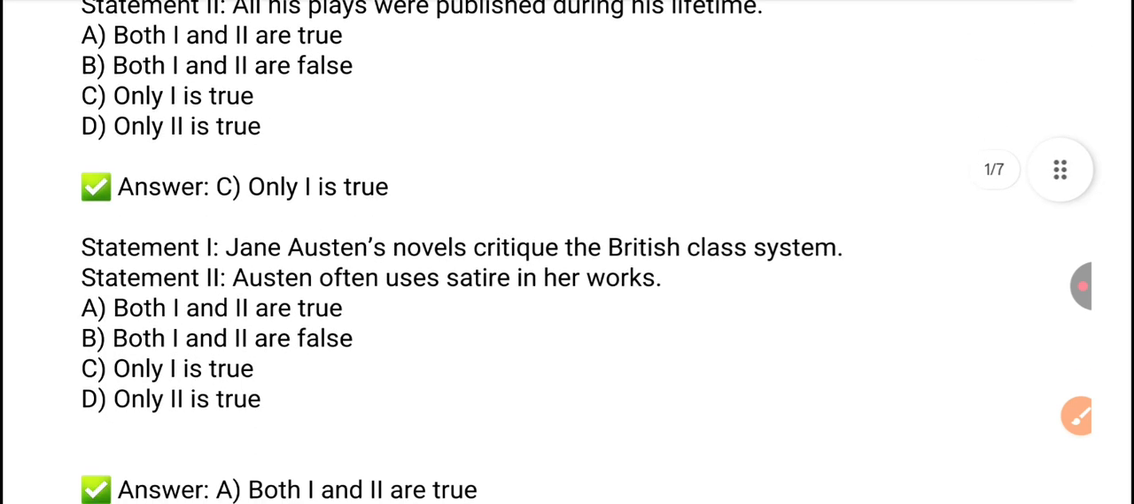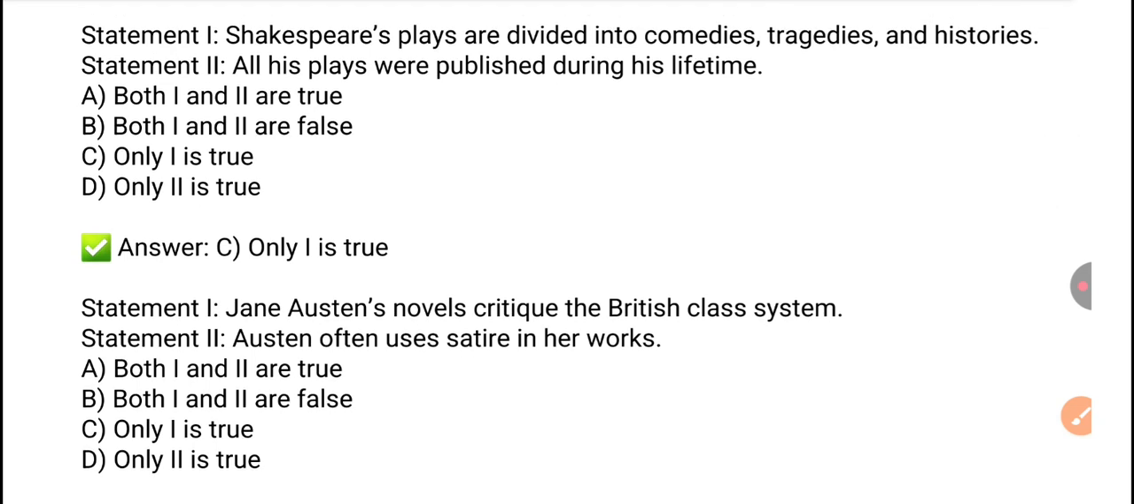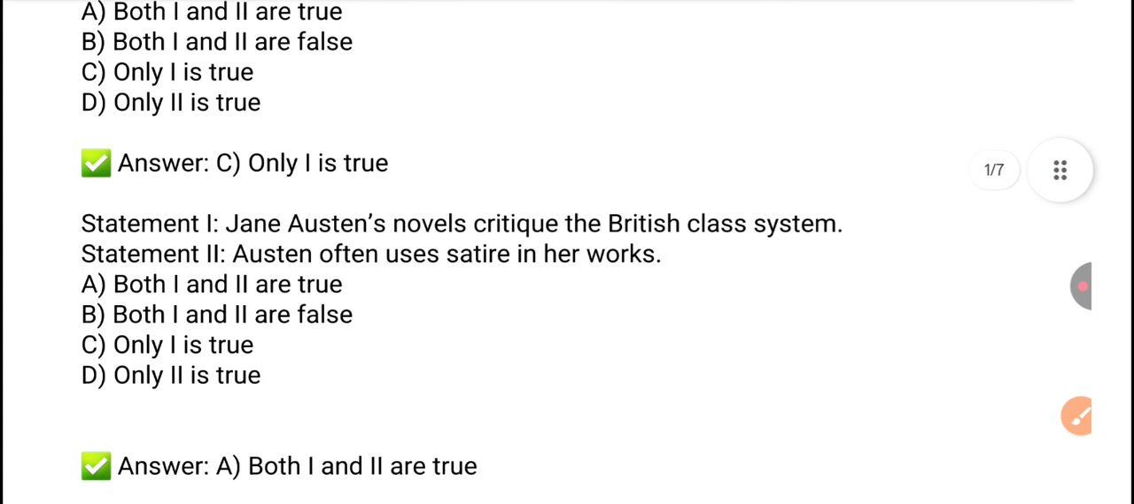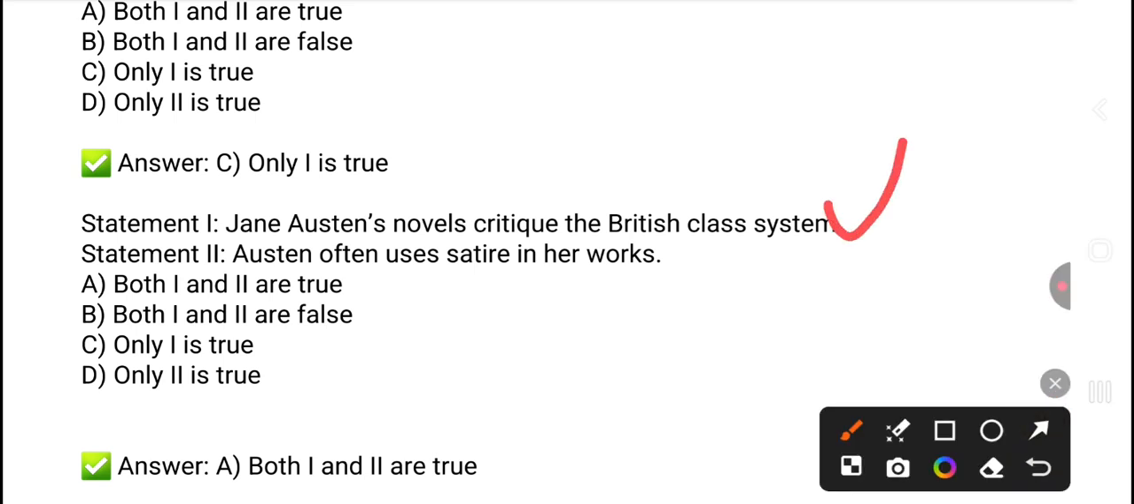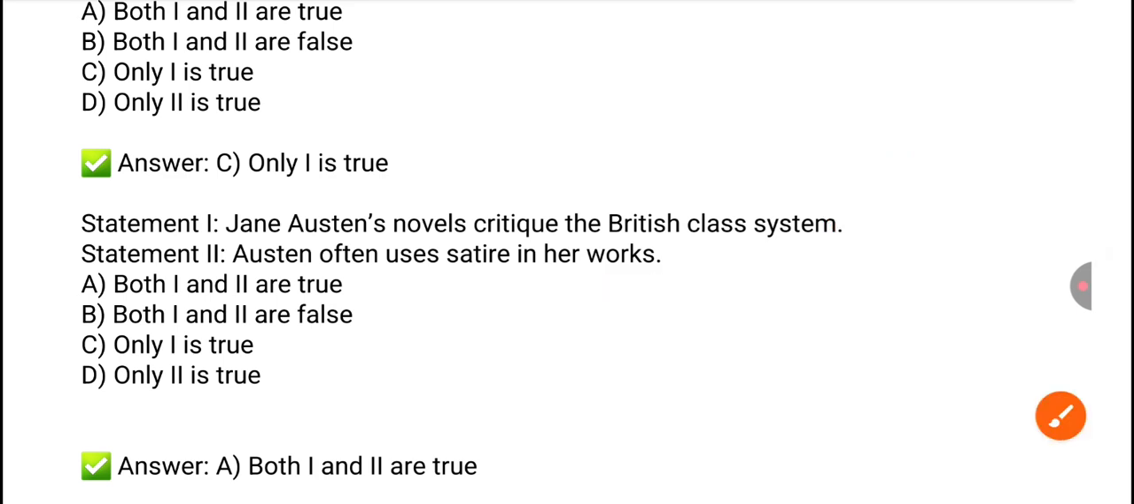Next question. Jane Austen's novels critique the British class system. Statement number 2: Austen often uses satire in her work. Which statement is correct or incorrect? So the right answer is option A, both 1 and 2 are true, because Austen's novels critique the British class system. It's a right statement, and Austen often uses satire in her works. Both the statements are correct, true.